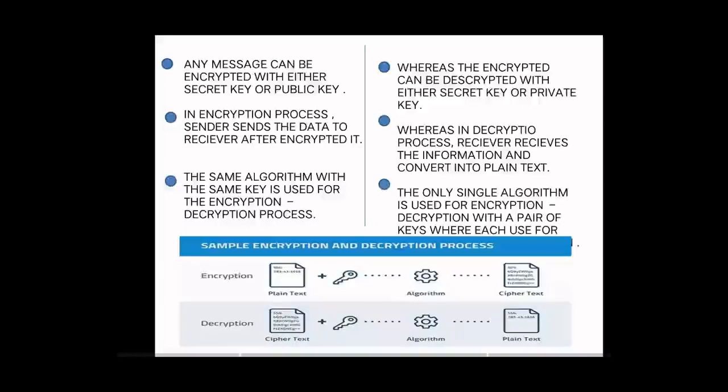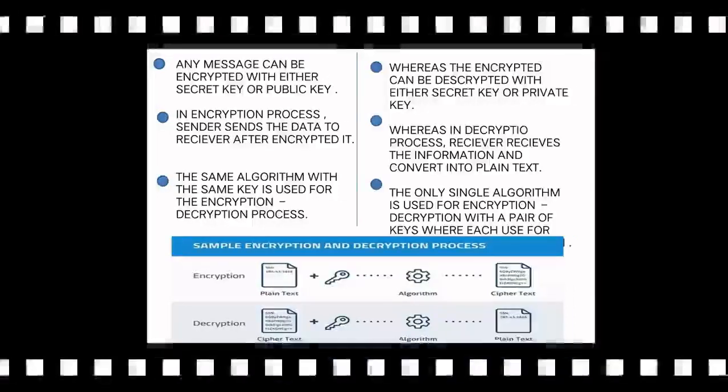In symmetric encryption, the same algorithm with the same key is used for the encryption-decryption process, whereas in asymmetric, a single algorithm is used with a pair of keys, where each is used for encryption and decryption respectively.